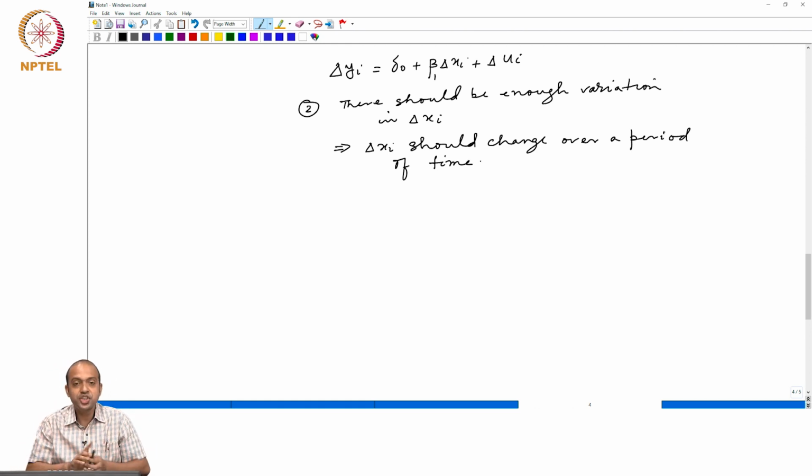If it does not change, then what will happen? If any of our explanatory variables is not changing over a period of time, for example, let us say that in our model we have some qualitative variable like gender, gender also does not change over a period of time. So, when we take the first difference, the variables which are not changing over a period of time will also get eliminated along with a_i.